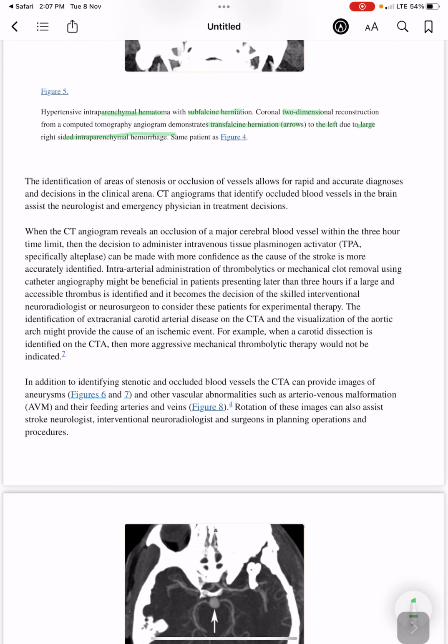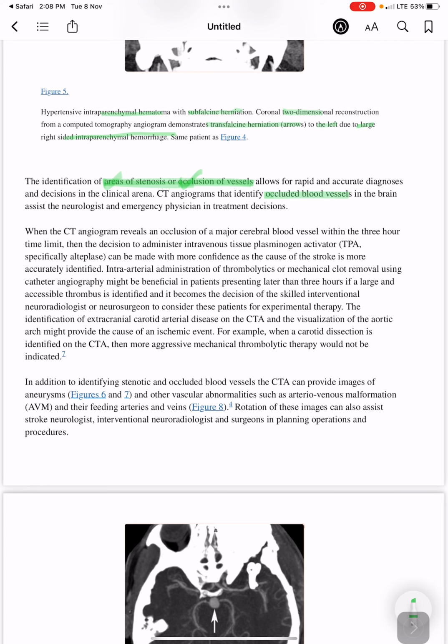So CT angiograms that identify occluded blood vessels in the brain assist the neurologist and emergency physician in treatment decisions.